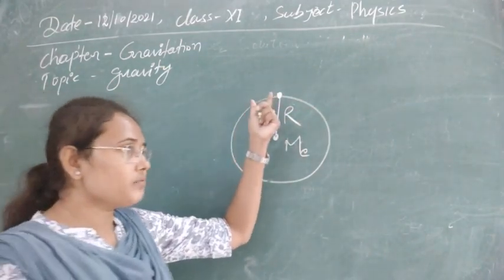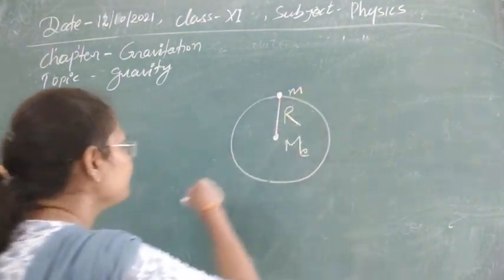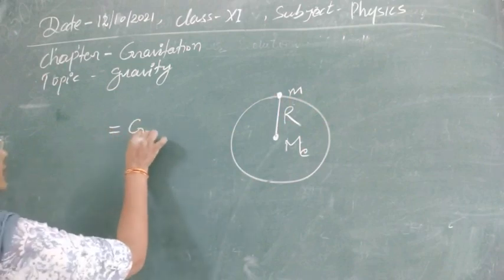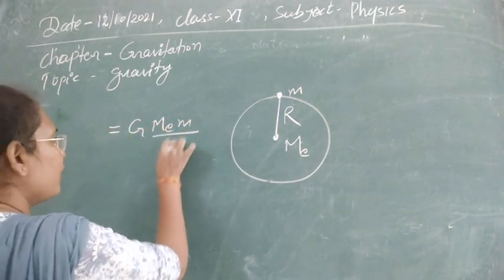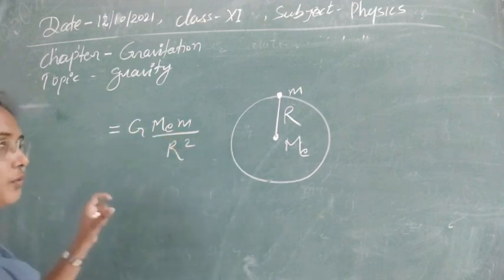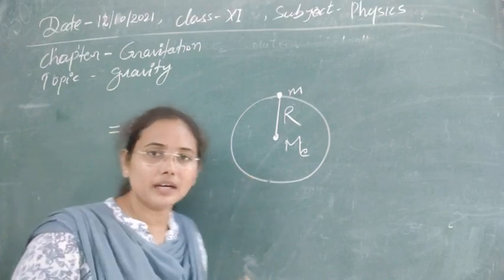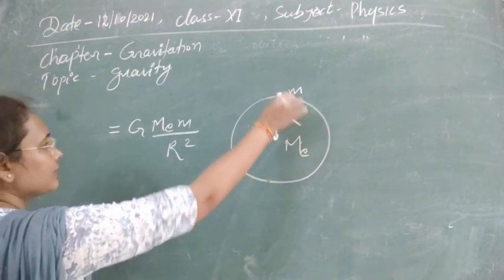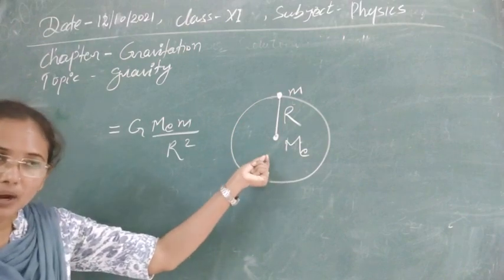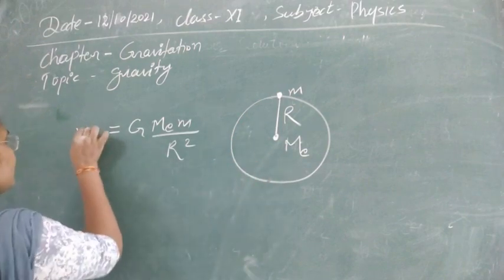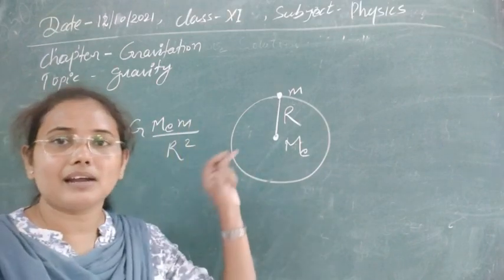If this body has mass small m, it will experience a gravitational force GMm upon R square. Due to this force, the body feels attraction towards the earth, and as the earth's mass is greater, the body is attracted towards the center. It means this mass will feel an acceleration a due to this gravitational force.